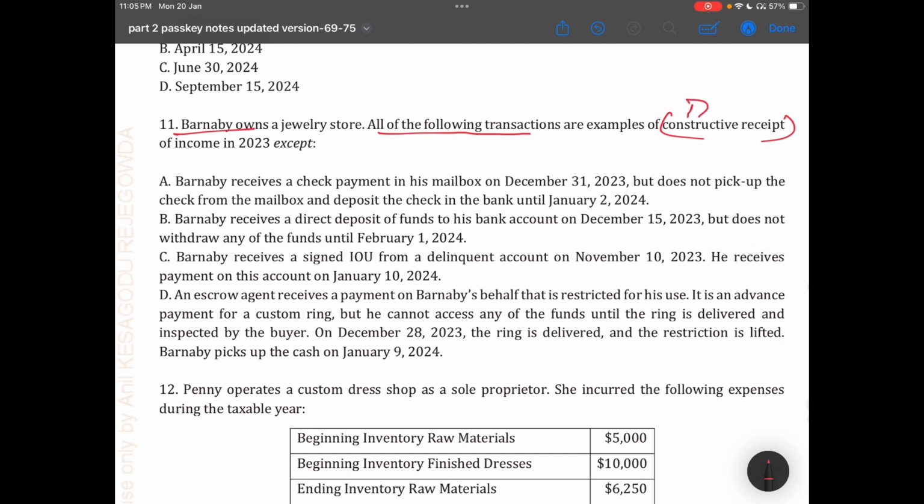The constructive receipt basically means when a taxpayer can report his income, when it is actually or constructively received.